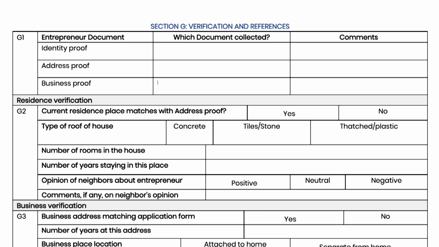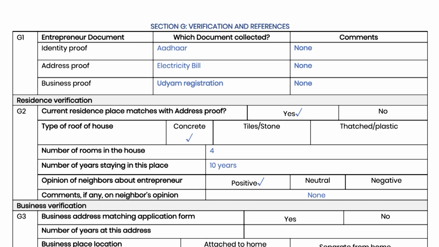In G1, fill the details of the KYC documents whose photocopies have been collected. If there is anything of importance to be mentioned about these documents, then it can be filled in the comments. Otherwise, comments can be left blank. In G2, fill address details and household condition and check if the current place of residence matches with the address given in the KYC document being submitted.